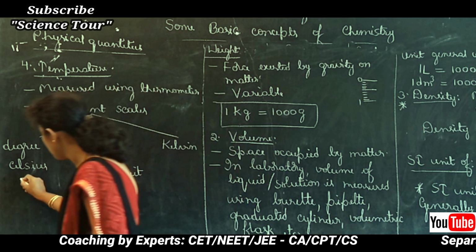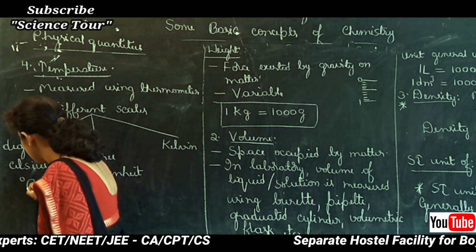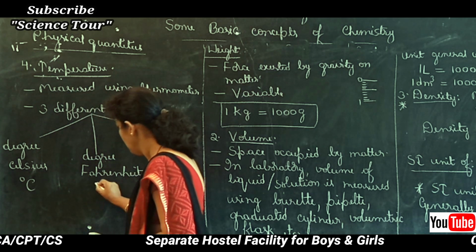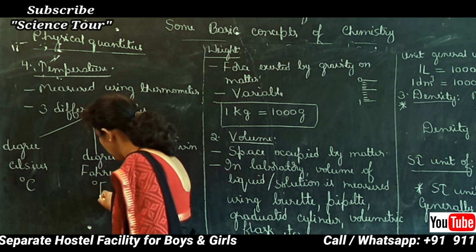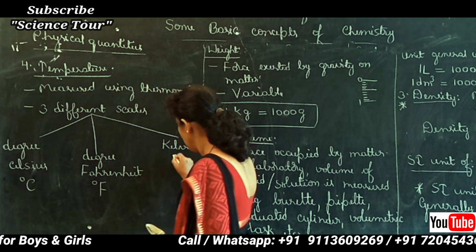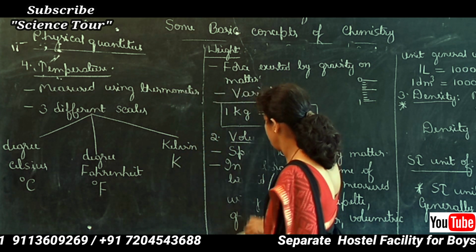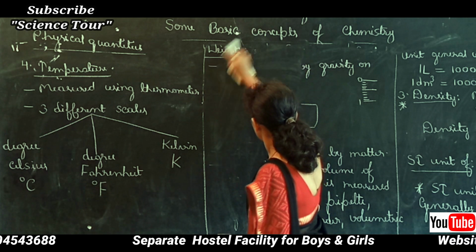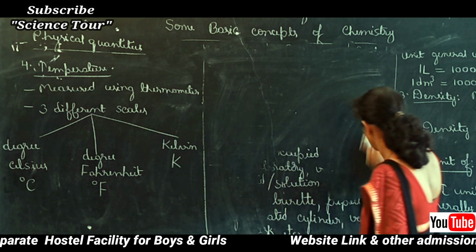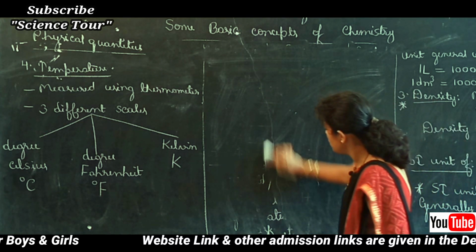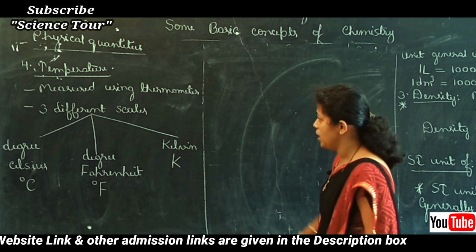Degree Celsius scale is abbreviated as degree Celsius, capital letter C. Degree Fahrenheit is degree F. Kelvin scale is indicated as capital letter K. Out of the three scales, generally we use the degree Celsius scale.